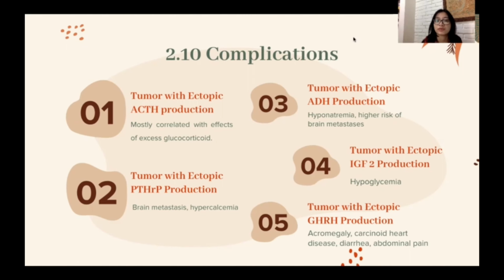patients. The next one is tumor with ectopic ADH production. Hyponatremia has been associated as a complication, and it could also cause a high risk of brain metastasis, advanced disease stage, and lower survival rates. The next one is tumor with ectopic IGF-2 production, associated with hypoglycemia. And the last one is tumor with ectopic growth hormone releasing hormone production. A recent study presented a rare case of acromegaly caused by an ectopic GHRH secreting tumor. Other complications that may occur include carcinoid heart disease, diarrhea, and abdominal pain.